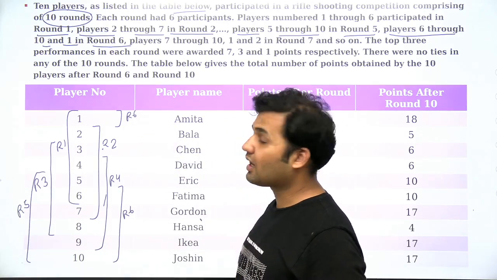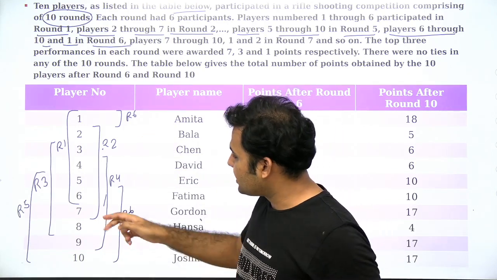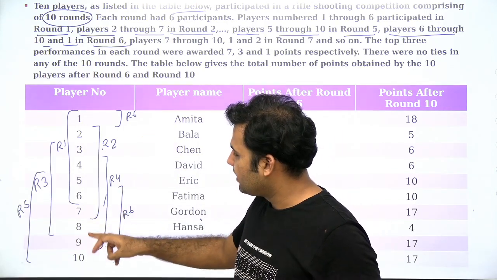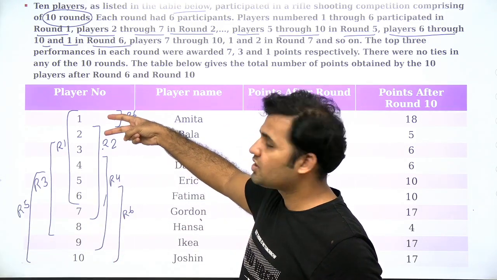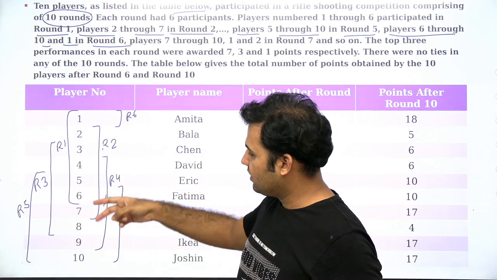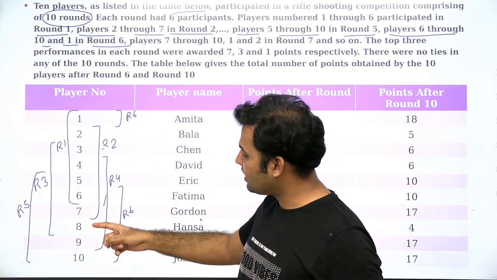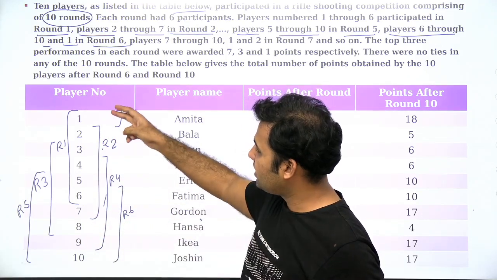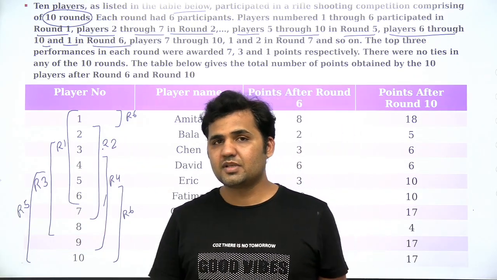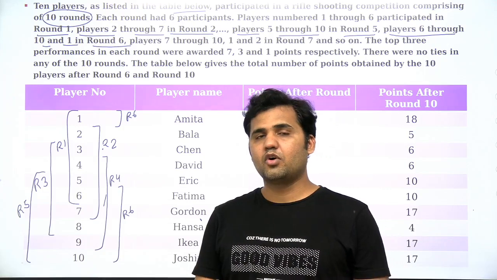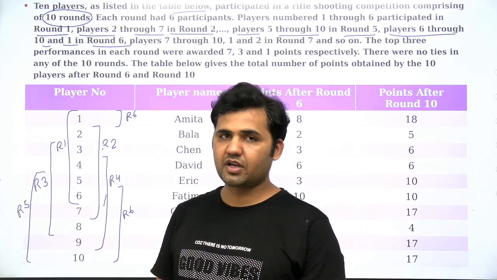Again, when round 7 comes, you will start counting from 7. The 4 players will be selected from here and the next 2 players will be selected from here. And then when round 8 starts, you will start counting from here and the remaining 3 players will come from the top of the table. So this is how you will be selecting the team of 6 participants in every round.